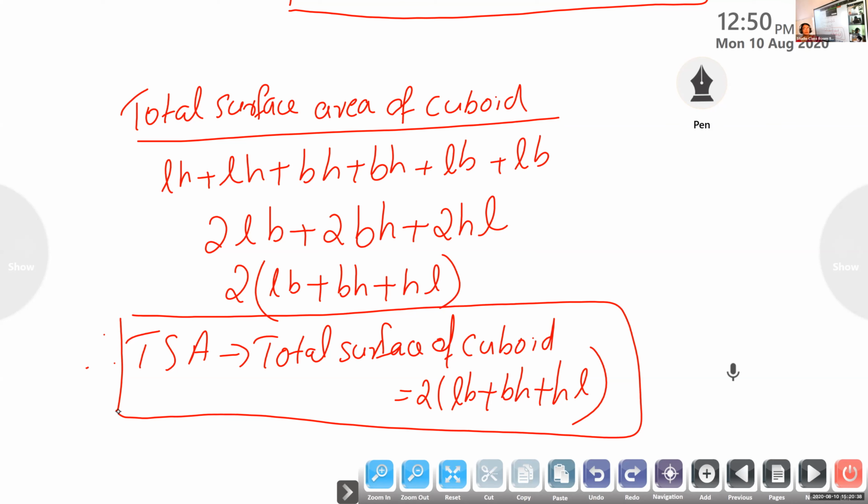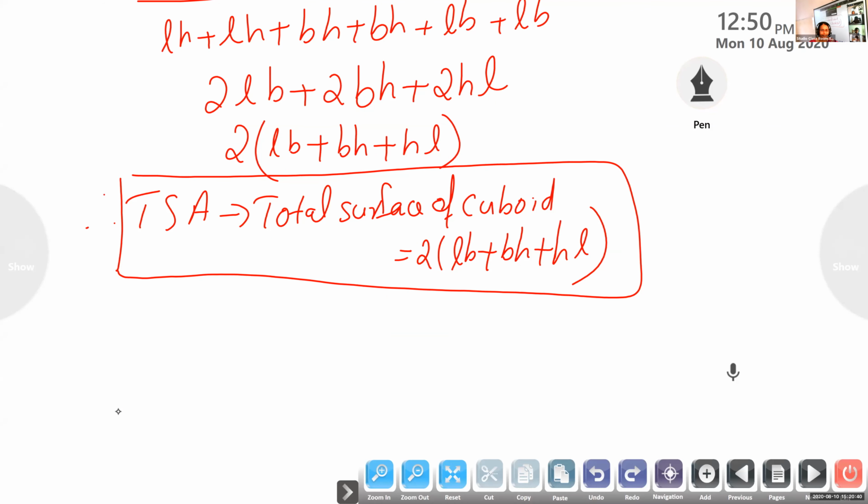This formula also you have to write how many times? You will write 15 times. Good. 15 times today itself. Okay, don't forget. So lateral surface area and total surface area of cuboid we have studied.